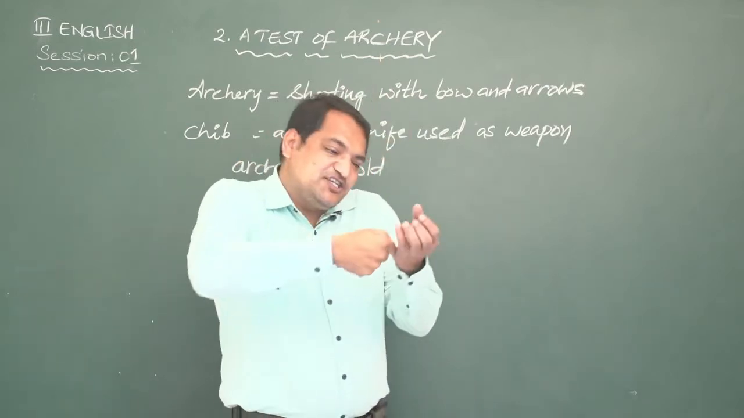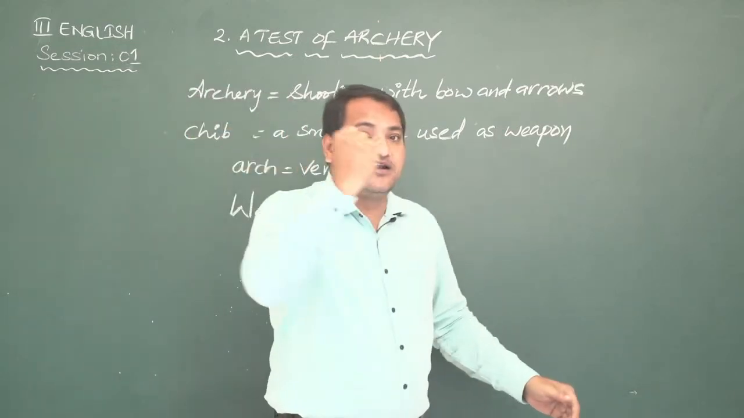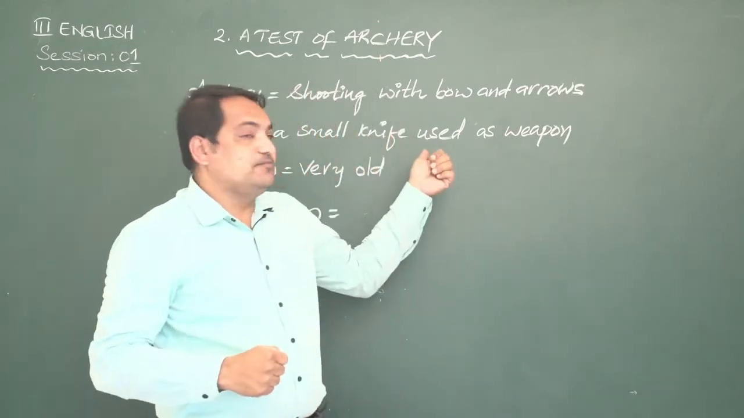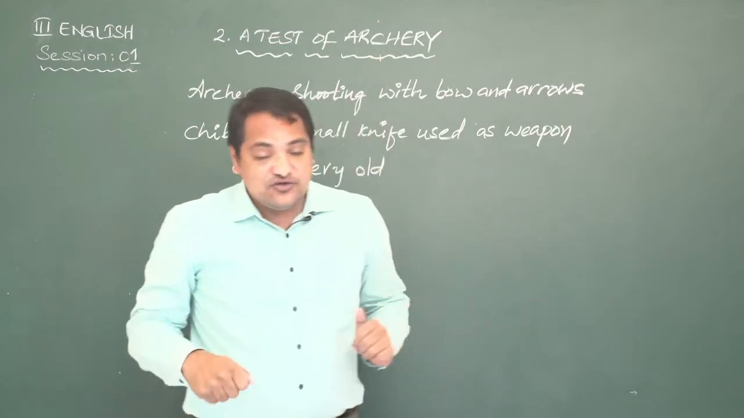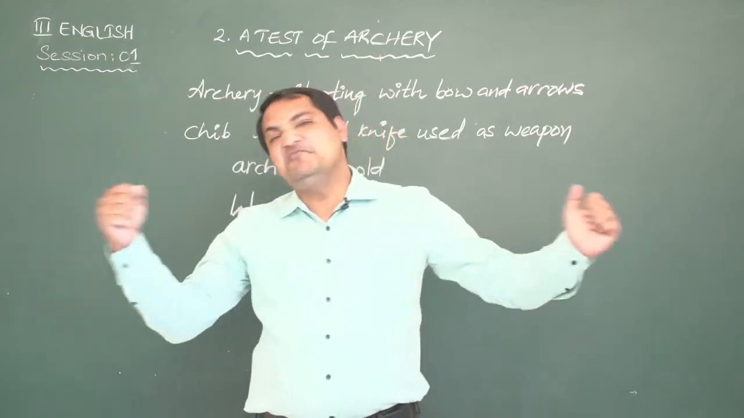What is a chib? A chib is a small knife, spear, dagger. So, you have taught me how to use the chib. I can fight with any man now.